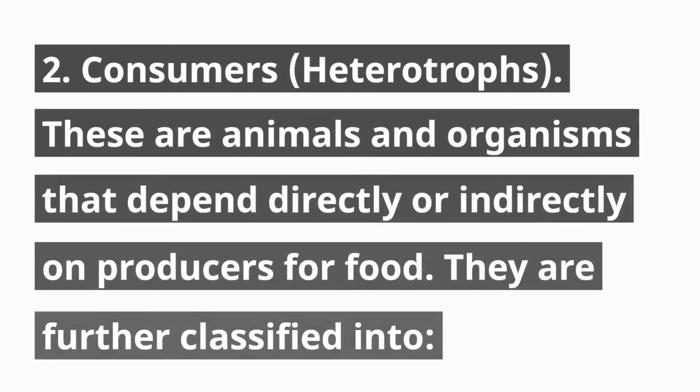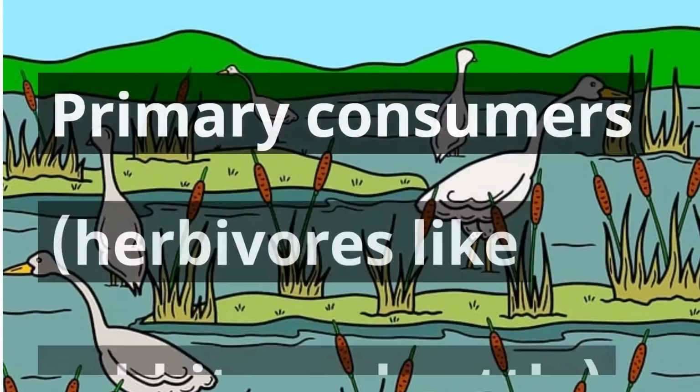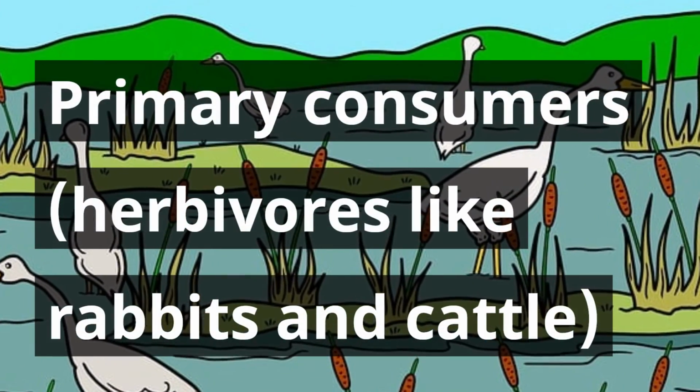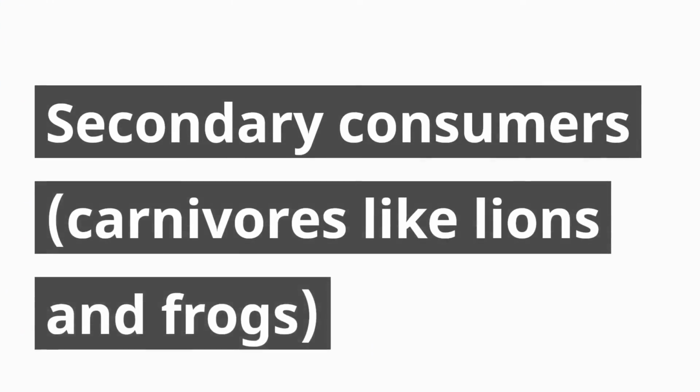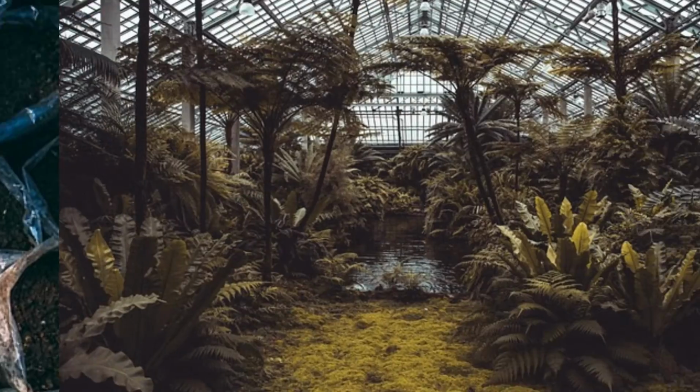2. Consumers (heterotrophs). These are animals and organisms that depend directly or indirectly on producers for food. They are further classified into primary consumers, herbivores like rabbits and cattle; secondary consumers, carnivores like lions and frogs; and tertiary consumers, top predators like eagles.